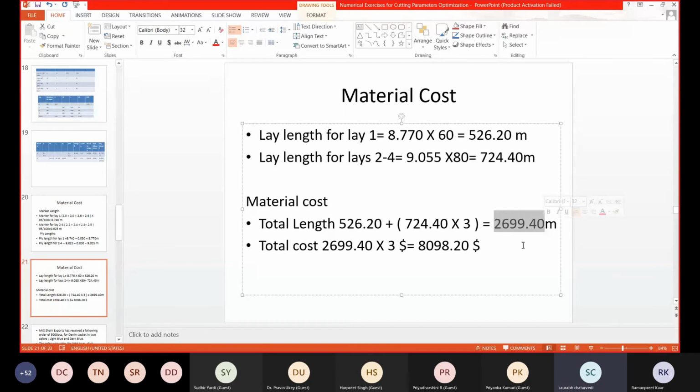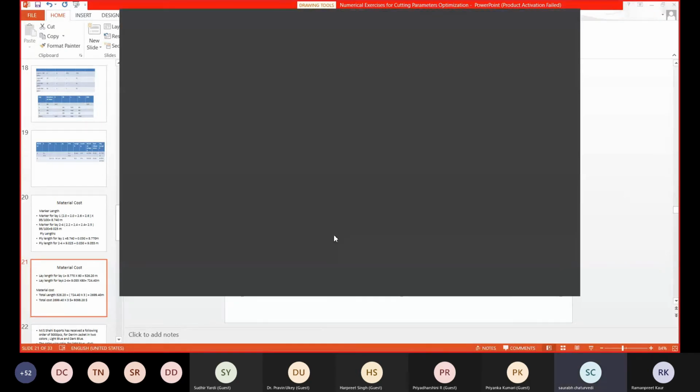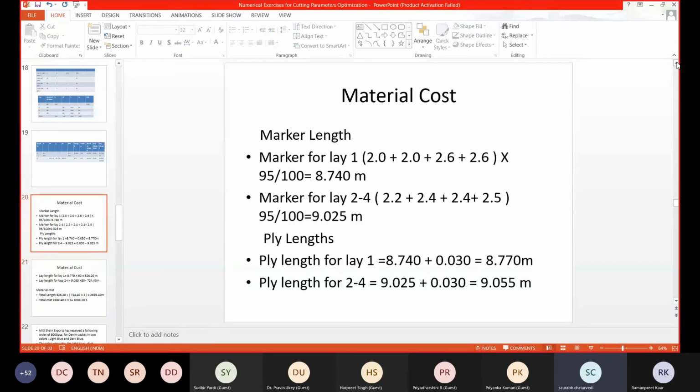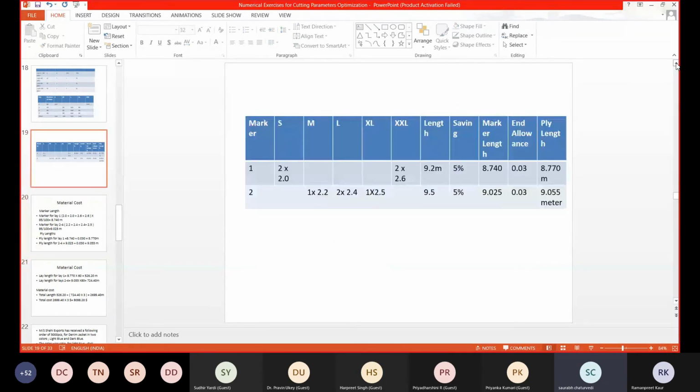Can we move to the next question? Can we move to the next question now, please? At least solve the next question on your own. I have tried to cover all the concepts. And there are different software coming for cut order planning, and they do all these calculations in software form. So as a technologist, in case we are in this field as faculty members, we need to understand the logic behind this.